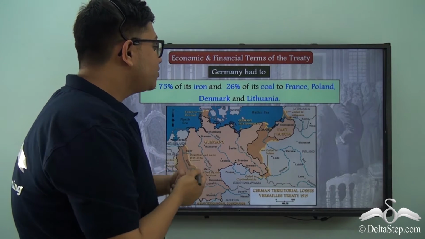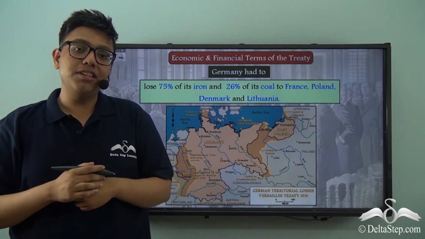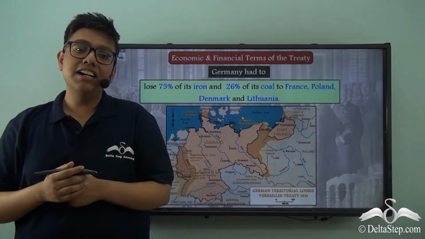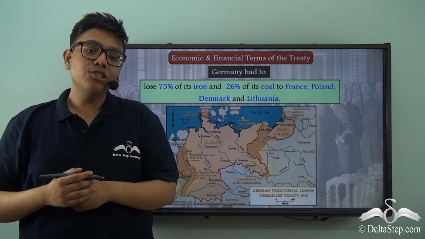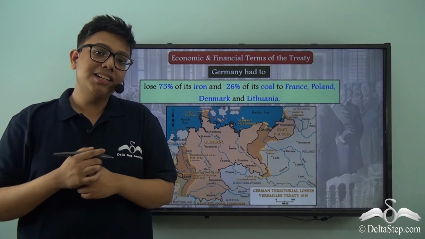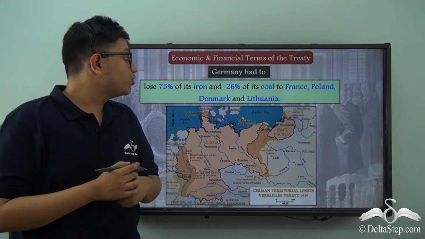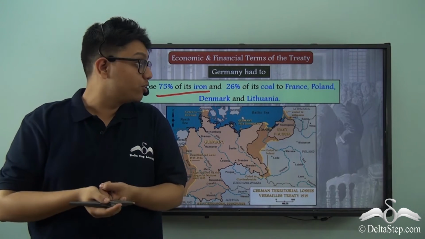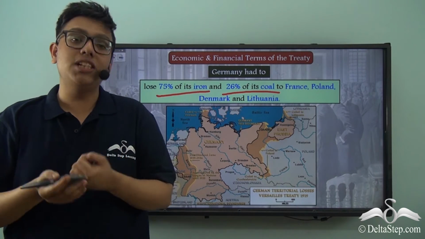Well, it was not only the Saar. If you remember the various territorial losses that Germany had to endure, every single region was strategically and resourcefully important to Germany. So if we consider all the territories which Germany lost, it would account for a loss of 75% of all of Germany's iron deposits, 26% of all of Germany's coal deposits.